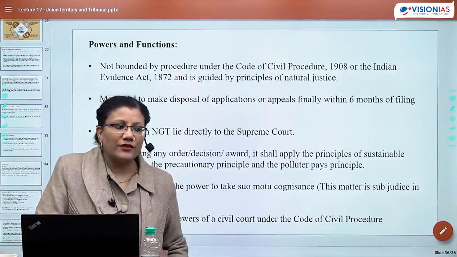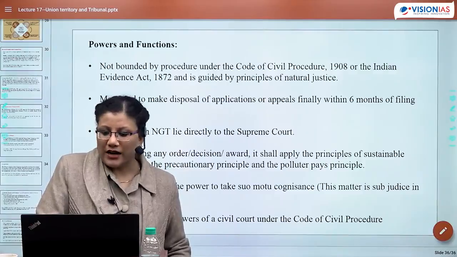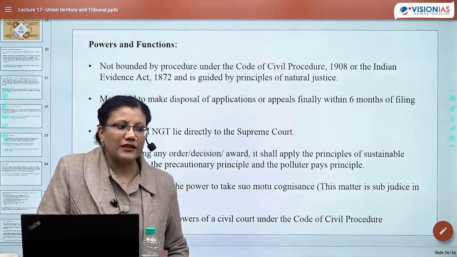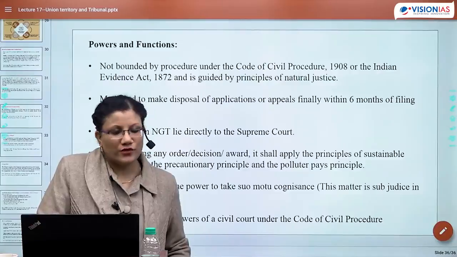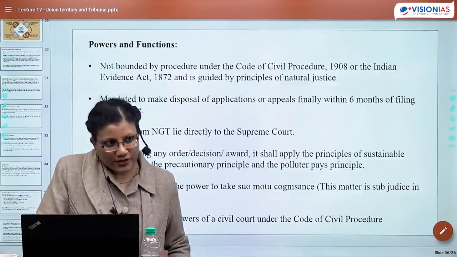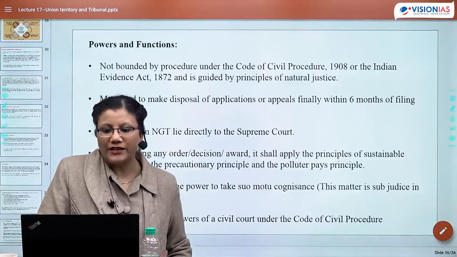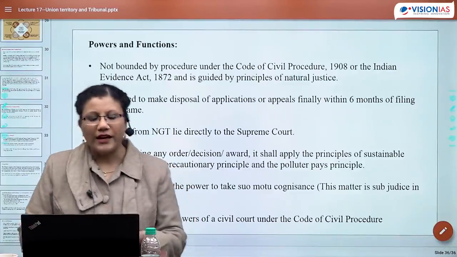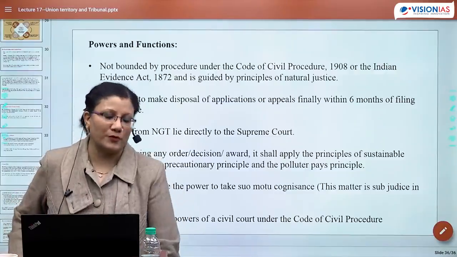Since we are dealing with river water disputes, kindly write an article. कौन सा article है? 262. So article 262 of the constitution provides for adjudication of interstate water dispute.